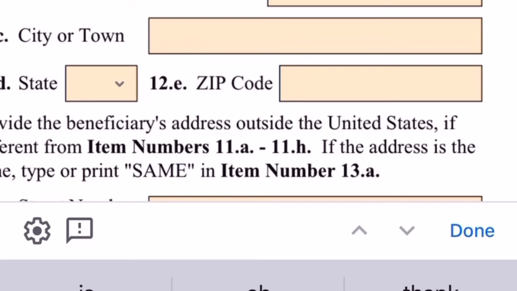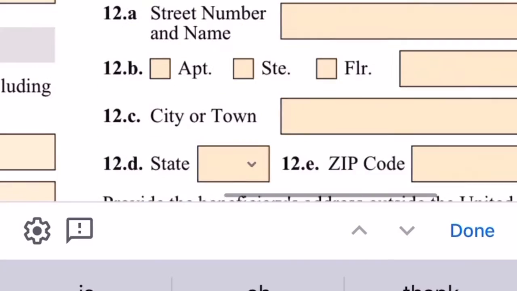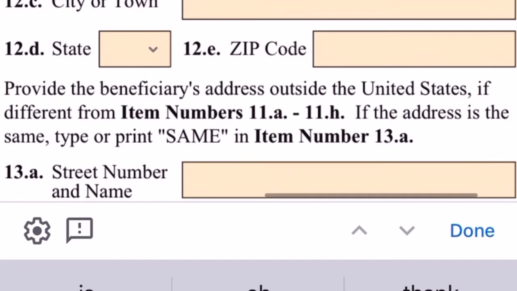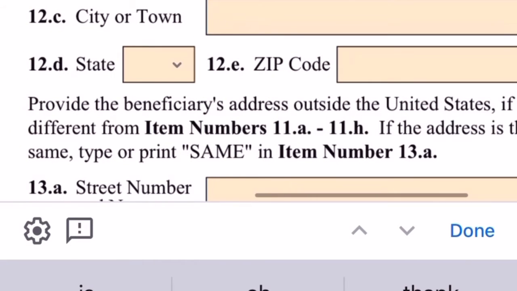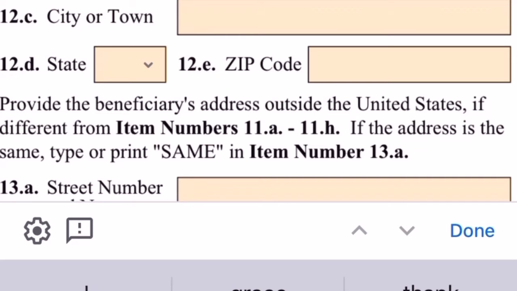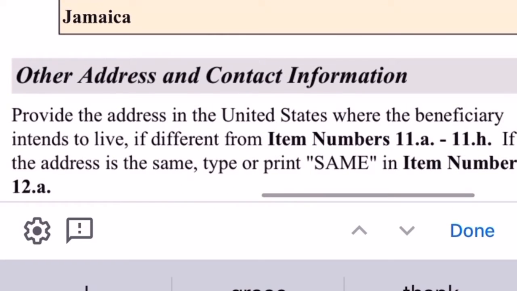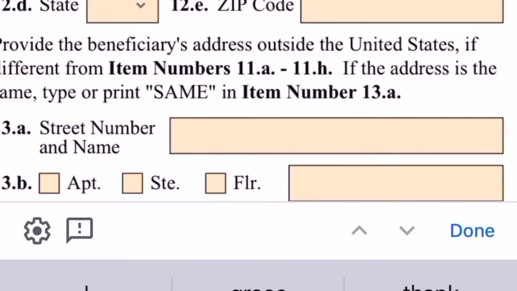Okay, other information, we're still on the beneficiary. Provide the address in the United States where the beneficiary intends to live. So if she's already here or living with her husband, you'll put the United States address. If it is the same as the address you listed above, you put same. But in this case, it's a totally different address. So we are going to put the address of her husband. That's where they're both going to reside, or the address that she's going to receive her documentation. So we are going to go ahead and put the information here.